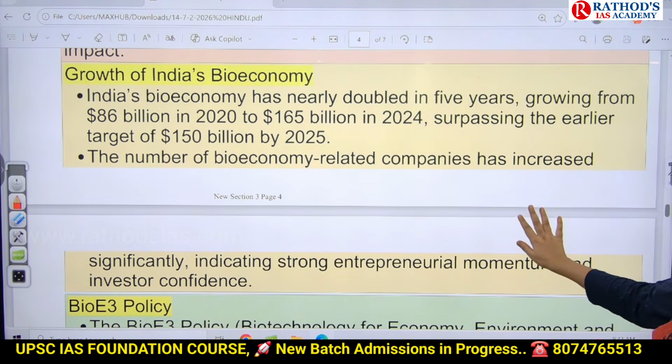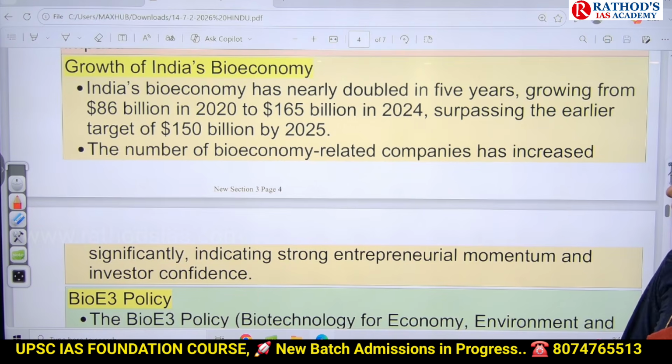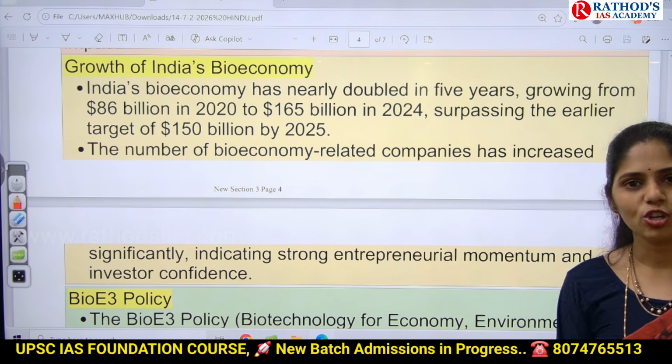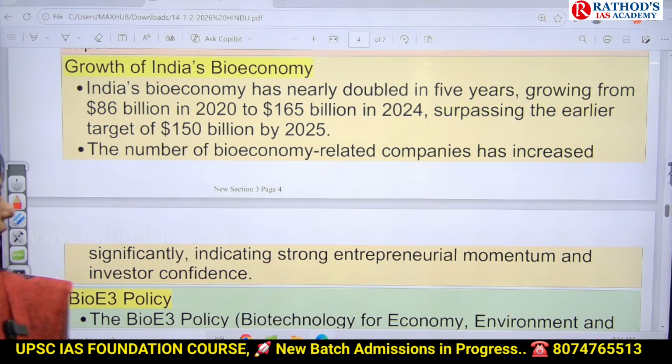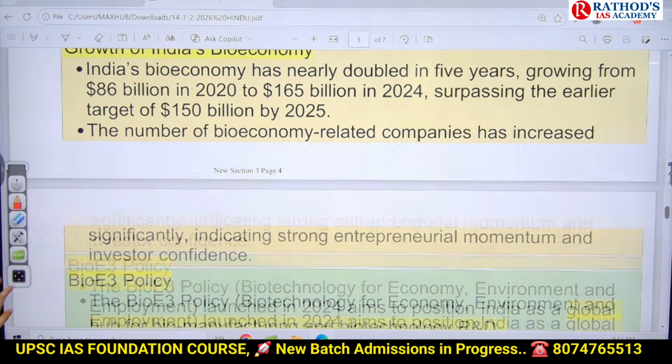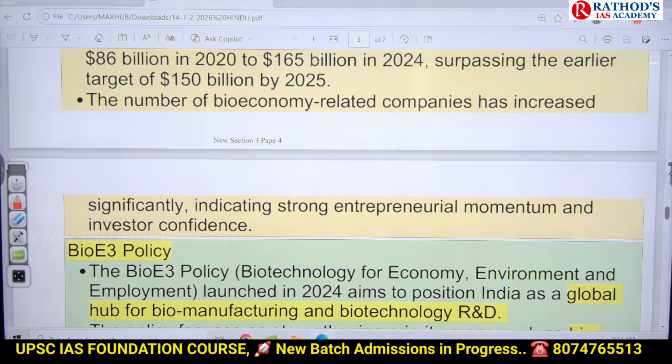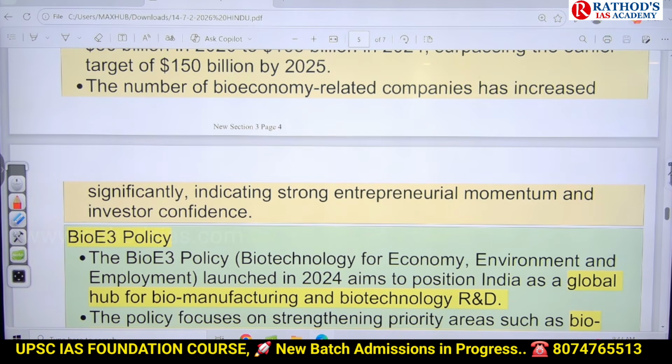If you see the data regarding bioeconomy in our country, it has nearly doubled over the last 5 years. And now there is an increased number of bioeconomy related companies, and even increased entrepreneurship.